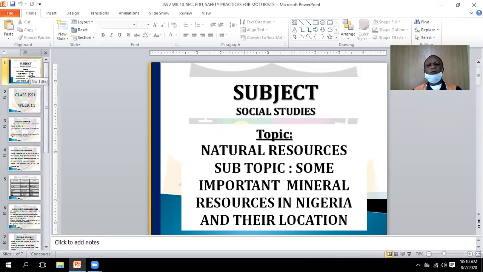When we are talking about mineral resources, we are not referring to 7-Up, Coca-Cola, or any kind of soft drinks. We are referring to things that we can make use of to get money, and to provide other materials for use.